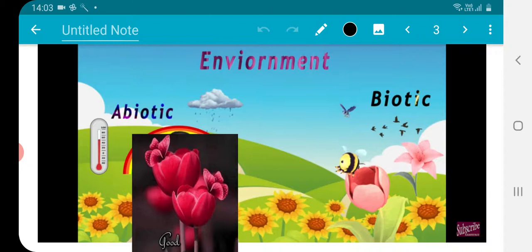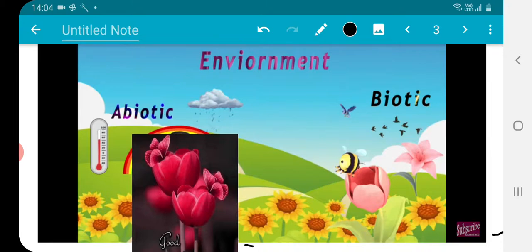Biotic organism generally implies all the living things whatsoever we have on land, air, water: plants, animals. And abiotic are non-living things. Generally we categorize in this way: biotic and abiotic.